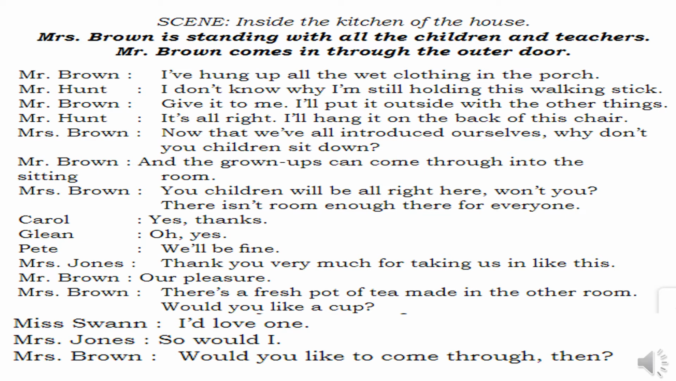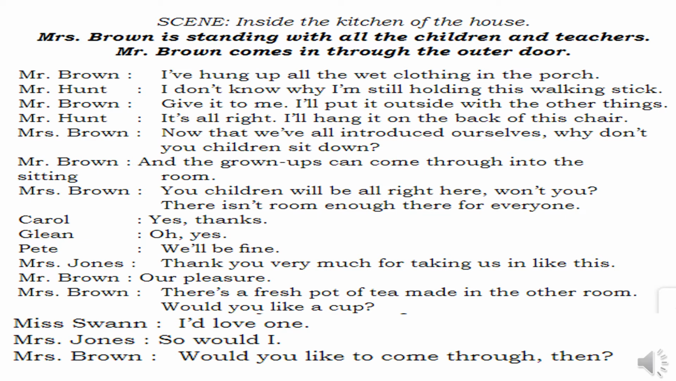Then Mrs. Brown says, there is a fresh pot of tea made in the other room. Would you like a cup? So for the teachers, Mrs. Brown says, in the other room there is a fresh pot of tea that I have prepared now. Do you like to have a cup? She asks. Mrs. Swan: I'd love one. Mrs. Johns: So would I. Mrs. Brown: Would you like to come through then?